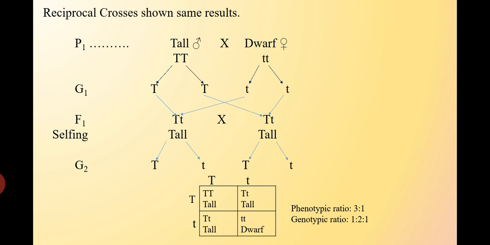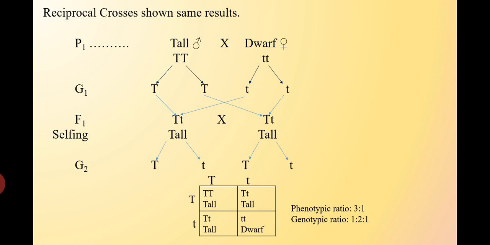So on selfing, the tall plants of F1 progenies are crossed. They produce two types of gametes, capital T and small t.